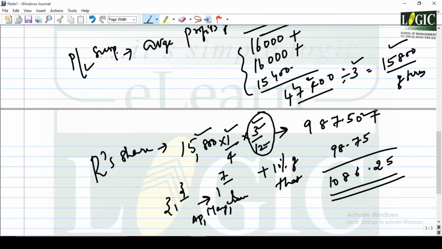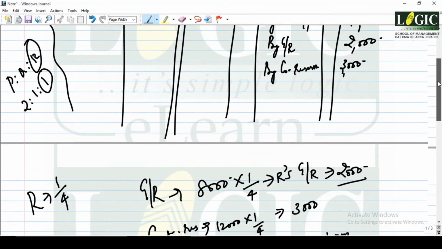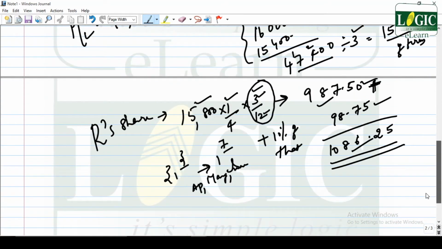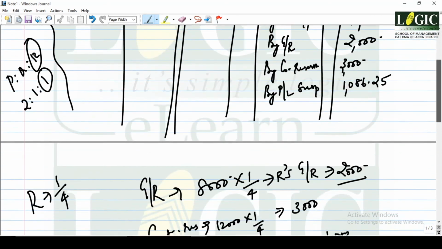So it comes around 987.50. Now the question has asked you to provide him a 10% bonus upon that. So 10% upon this is 98.75. So 1,086.25. Now you cannot write by profit or loss, but by profit or loss suspense, 1,086.25.